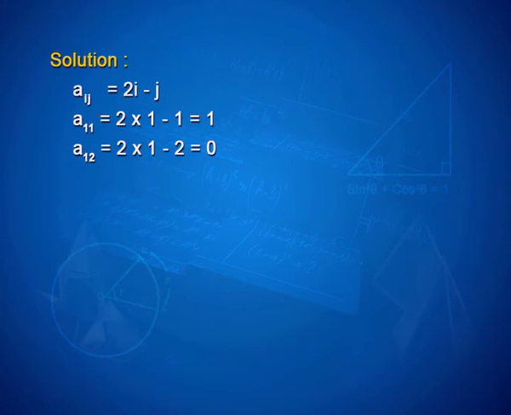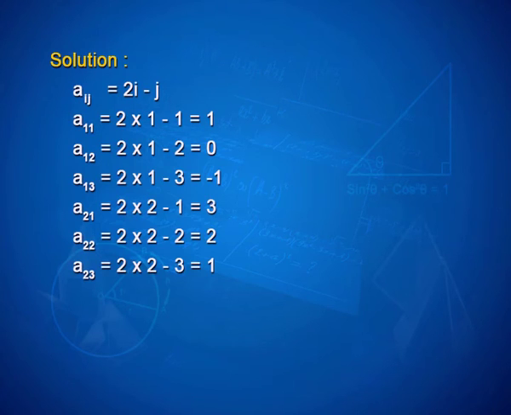We calculate the elements as a11 is equal to 2 into 1 minus 1, that is 1, a12, the element in the first row second column, is 2 into 1 minus 2, that is 0. Same way a13 is 2 into 1 minus 3, that gives us minus 1. Now, for the element in the first row and fourth column, 2 into 1 minus 4 gives us minus 2.